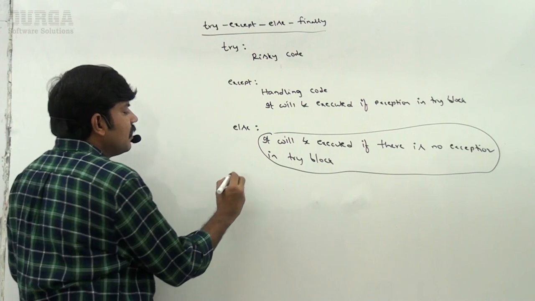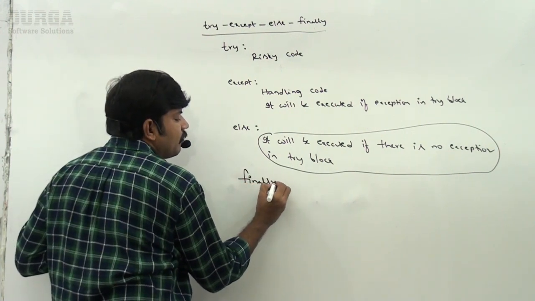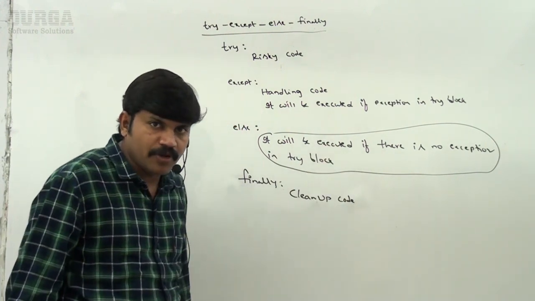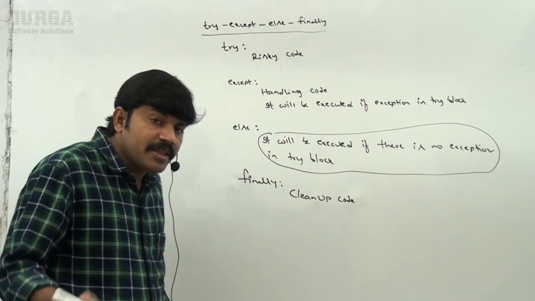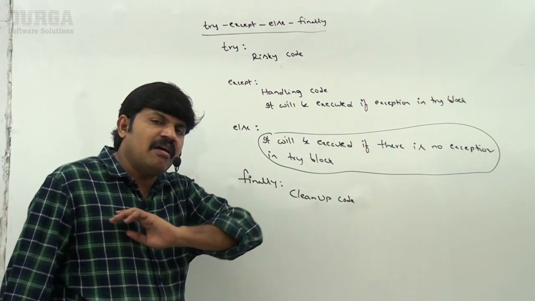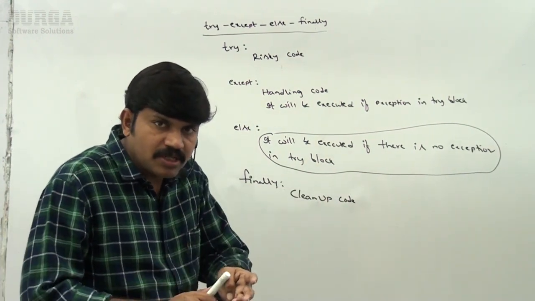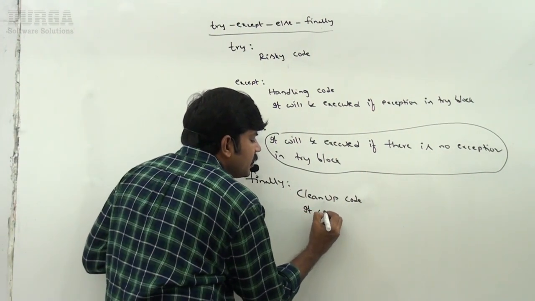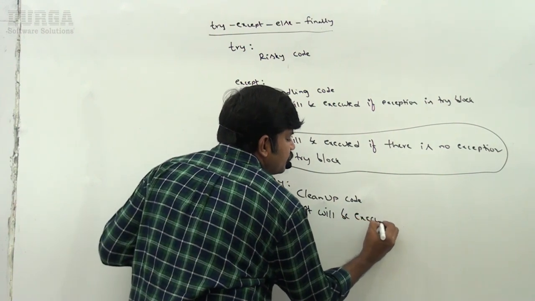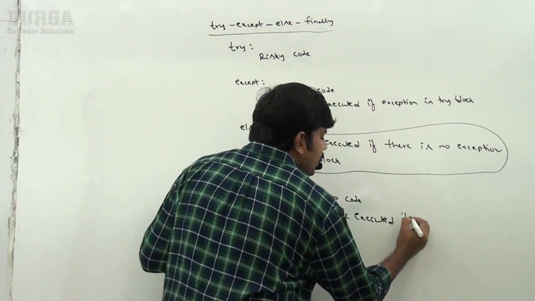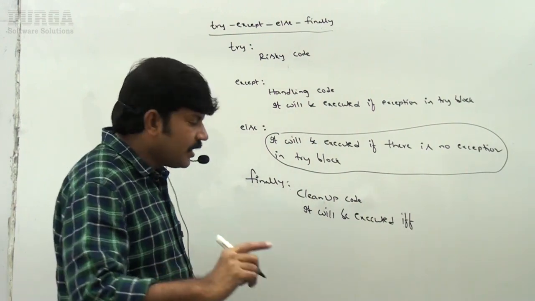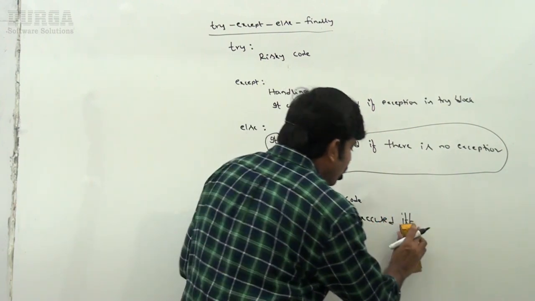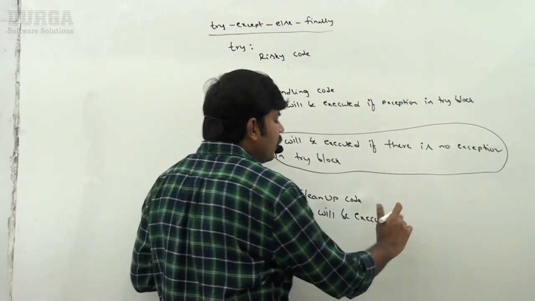Next, the finally block. Inside the finally block, we have to take cleanup code. When will the finally block be executed? It will be executed always, irrespective of whether an exception is raised or not raised, handled or not handled. So whether an exception is raised or not raised, handled or not handled, it will be executed.